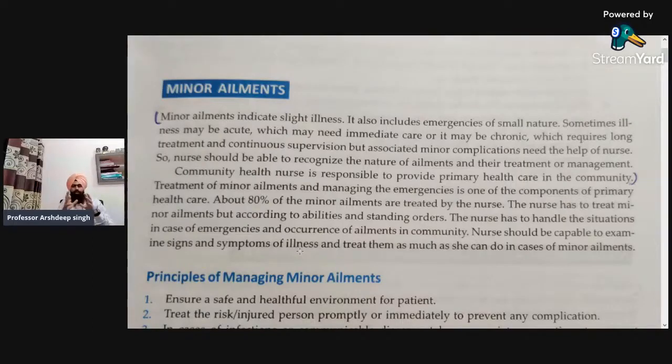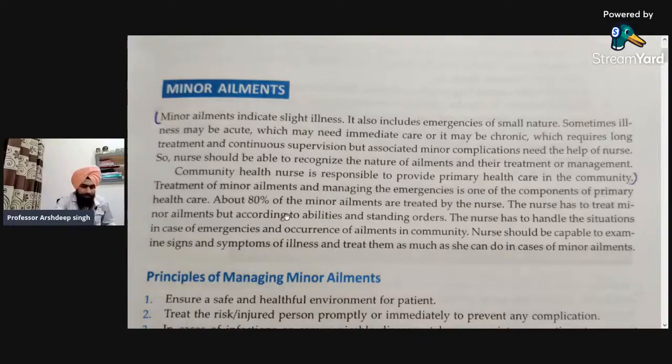So out of 100%, 80% of the treatment is done by the nurse. The nurse has to treat minor ailments according to her abilities and standing orders. The second term in today's lecture is standing orders. What are standing orders and how are they used to manage different types of minor ailments? I will explain later.